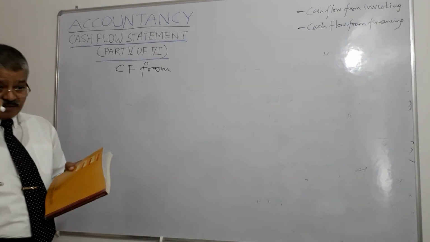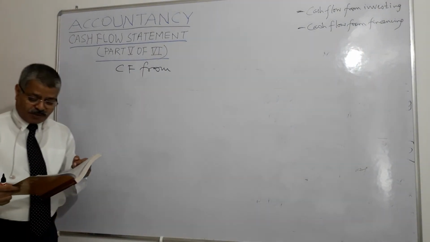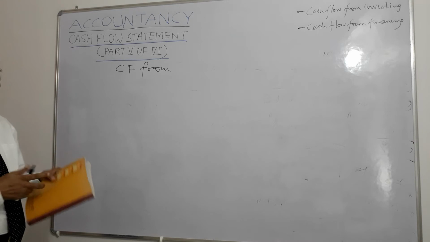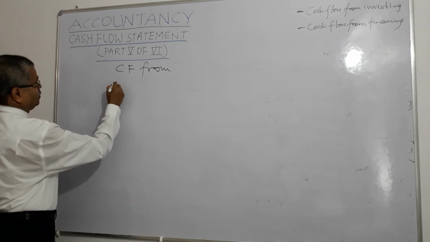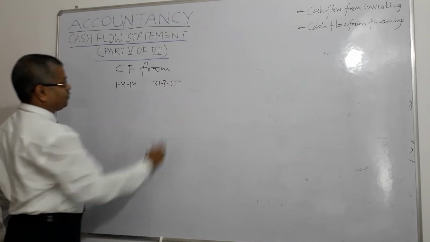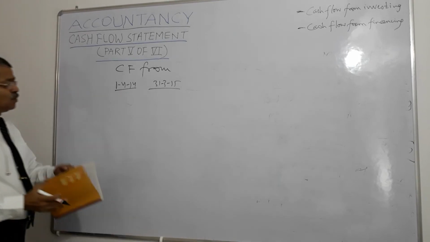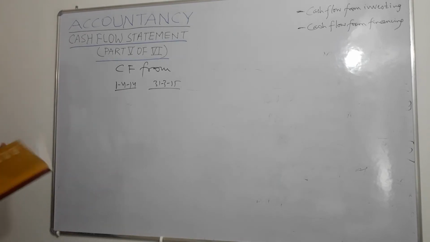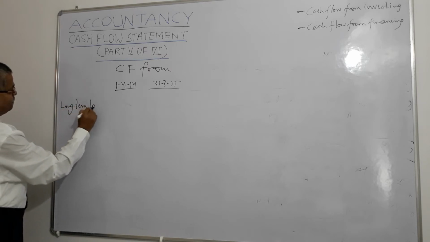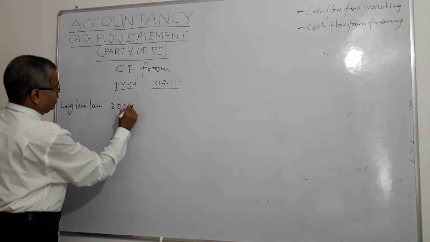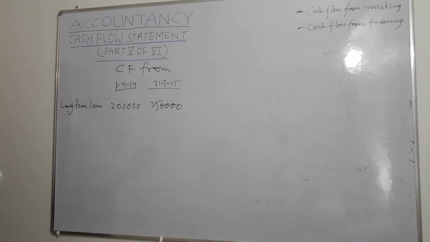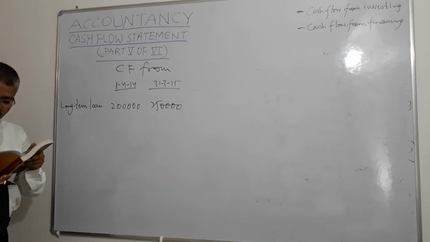So one example has been given, illustration. From the following information, calculate cash flow from financing activity. 31/3/14, 31/3/15. Right? Now, what is the item? Long-term loan. 2,00,000 and 2,50,000.